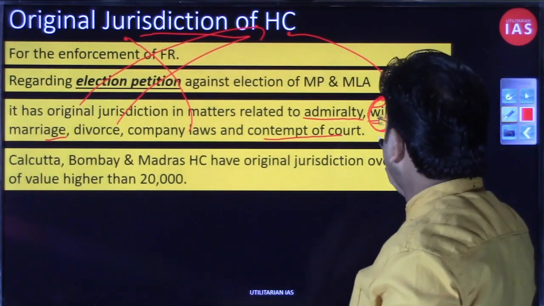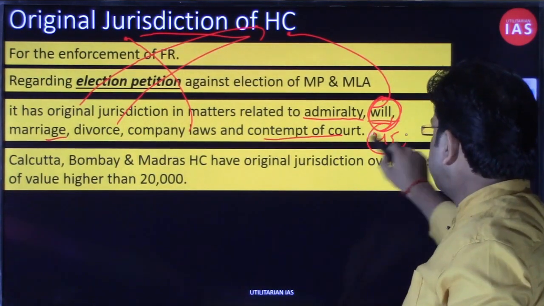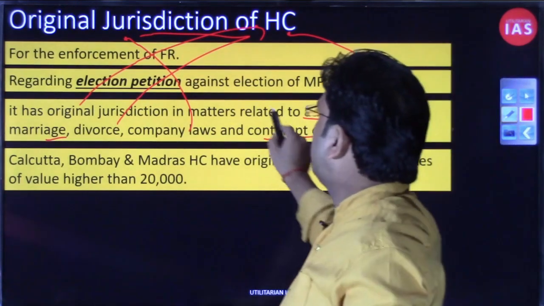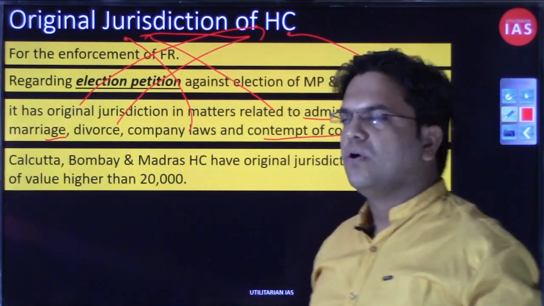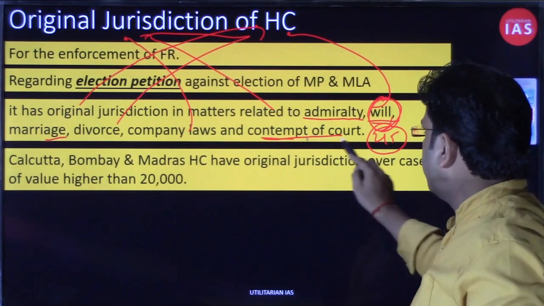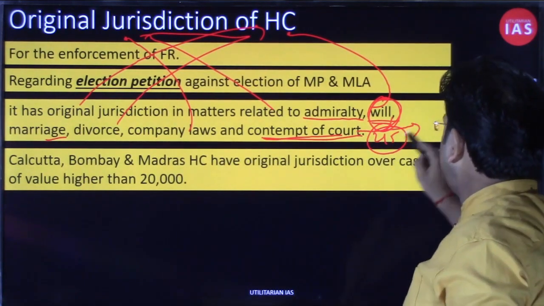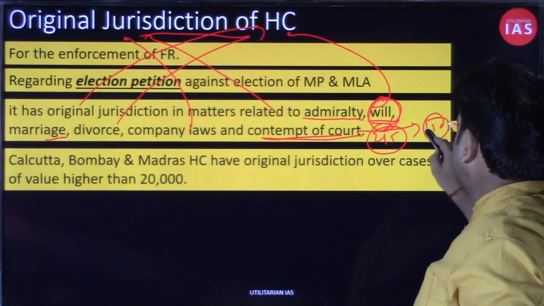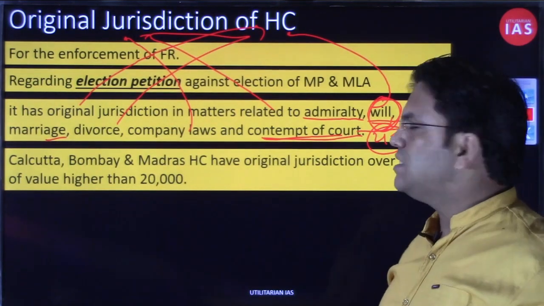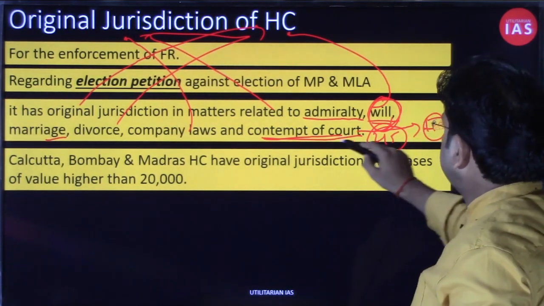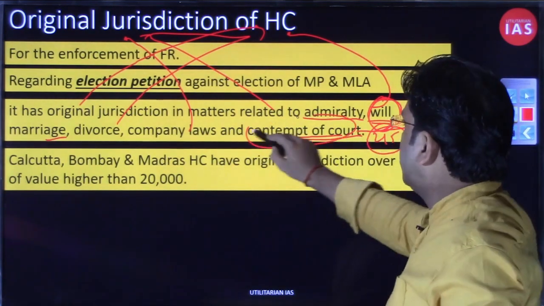Contempt of court, which we discussed under Article 215 just now, will also fall under the original jurisdiction of the High Court. Although this will not be the exclusive jurisdiction. If the High Court's judiciary or their decision has been insulted, then of course this will be original as well as exclusive.